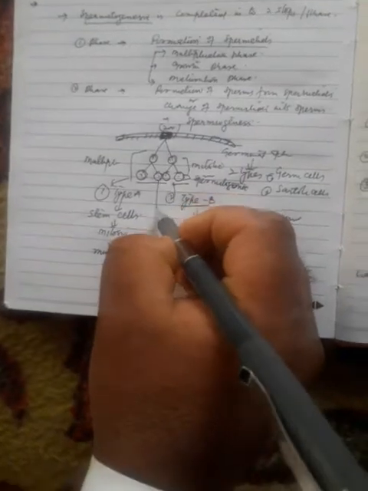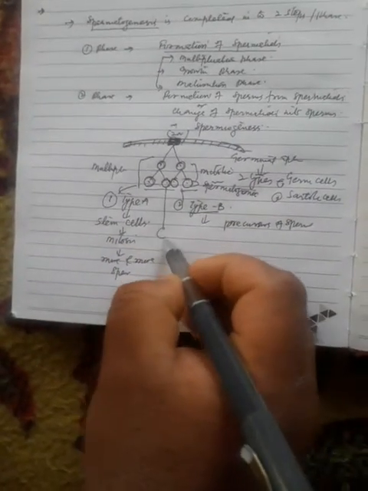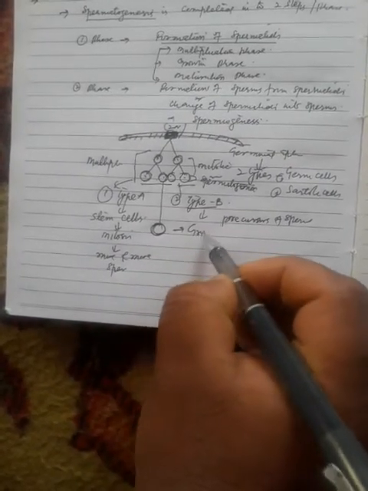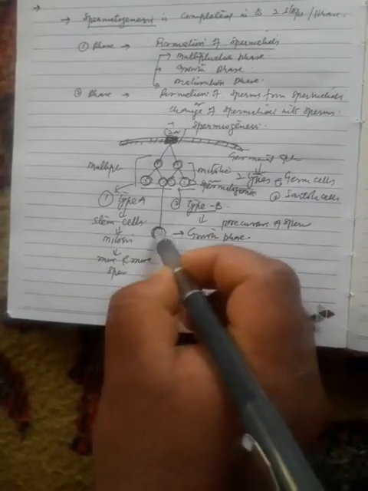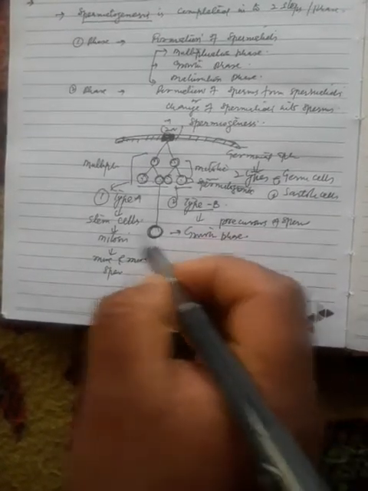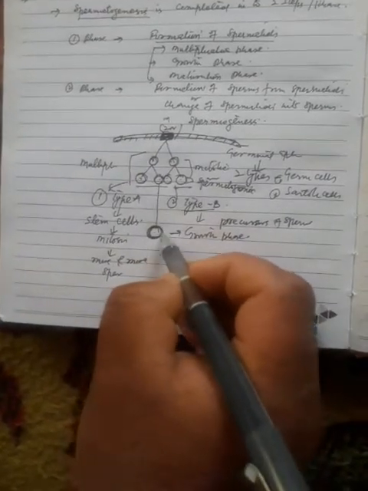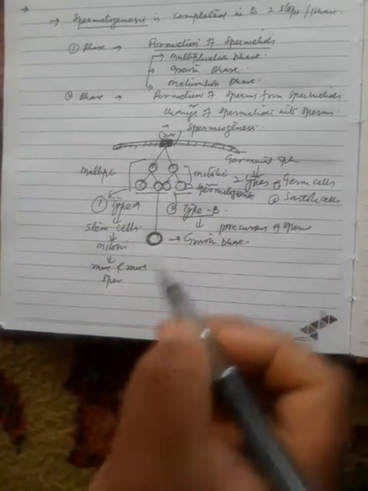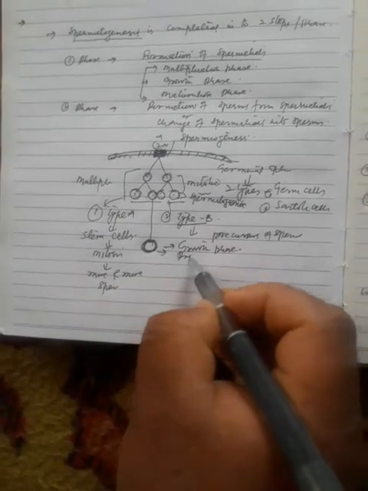Just take this spermatogonium, it jumps into the second phase, that is the growth phase. It is the second phase, the growth phase, but there is no change in its genetic makeup. It only enlarges in size because of the nutrient content and forms the primary spermatocyte.